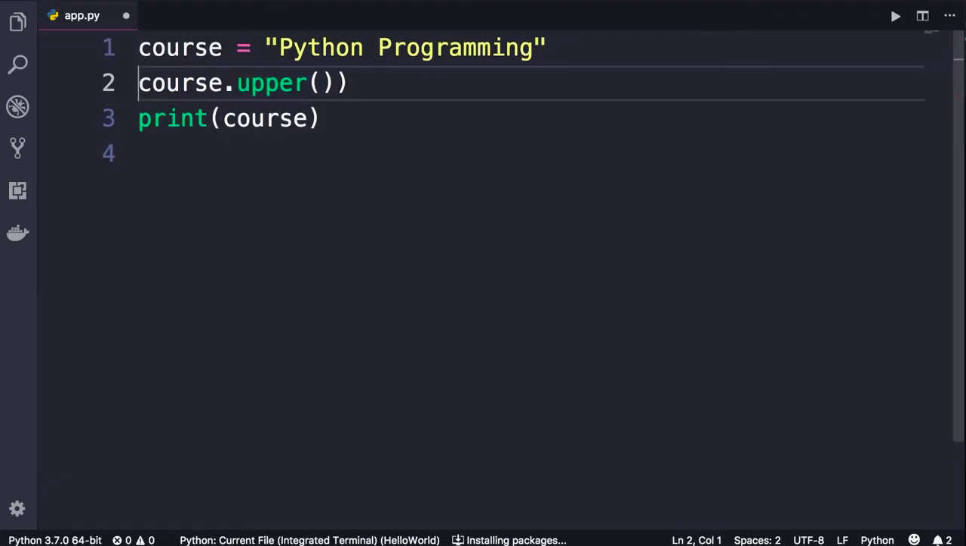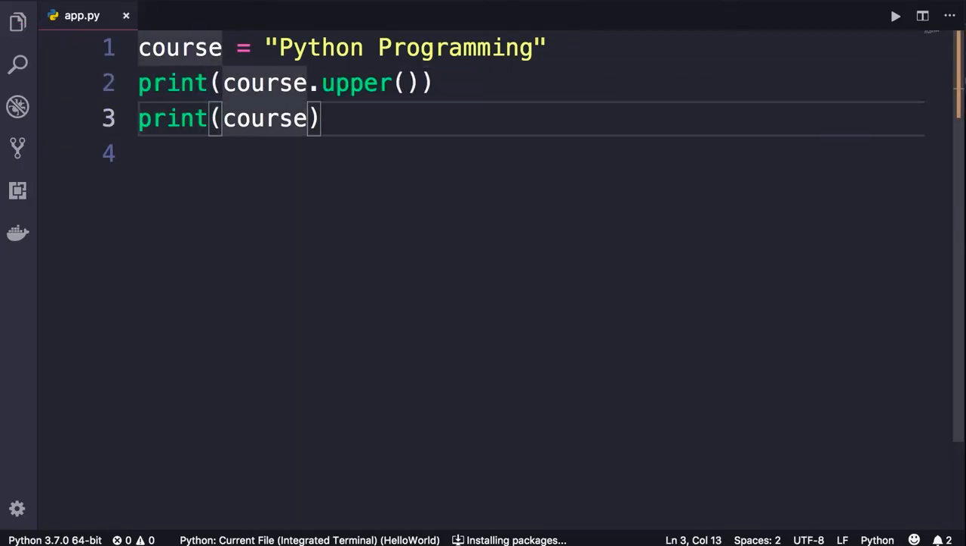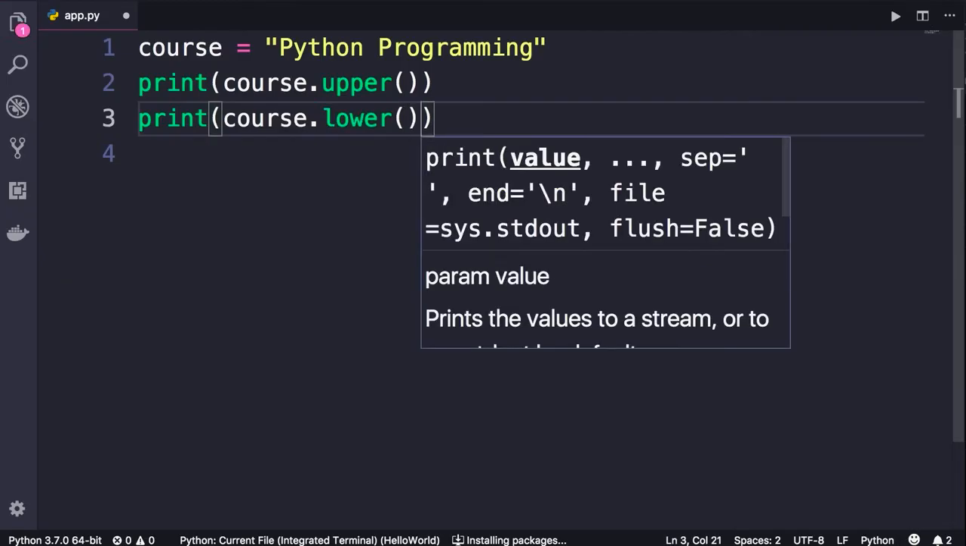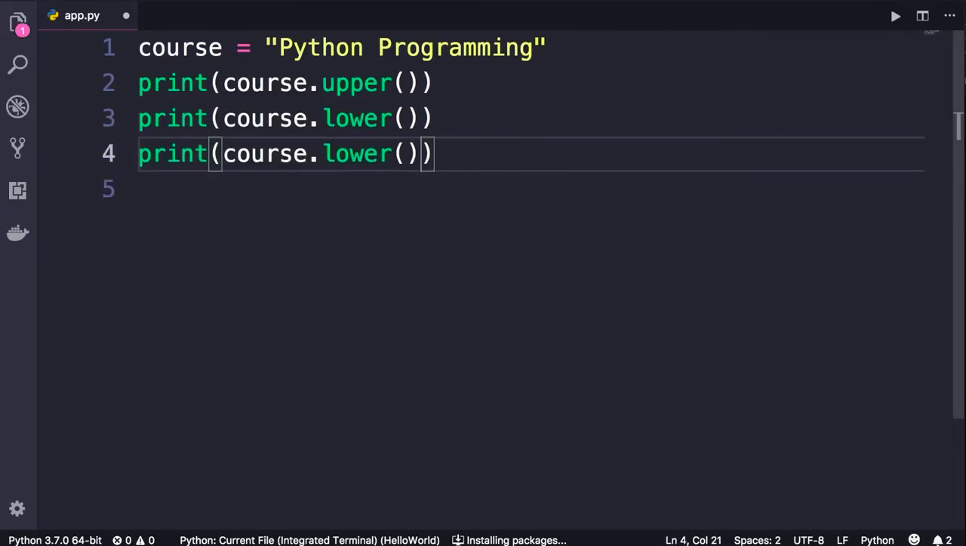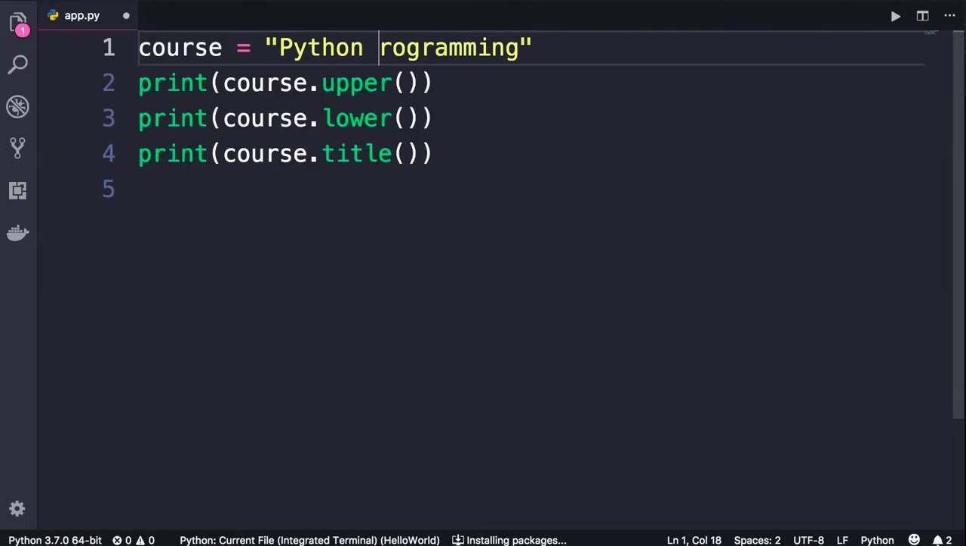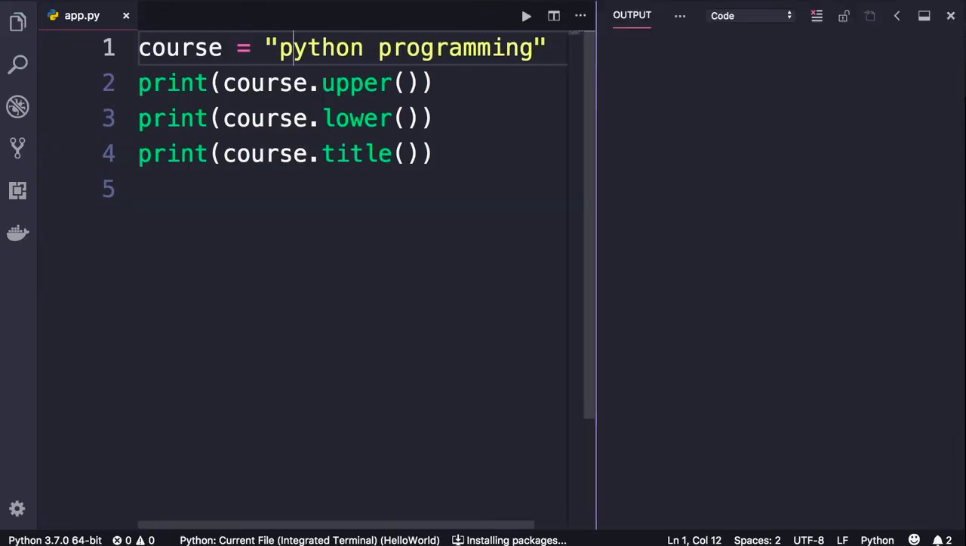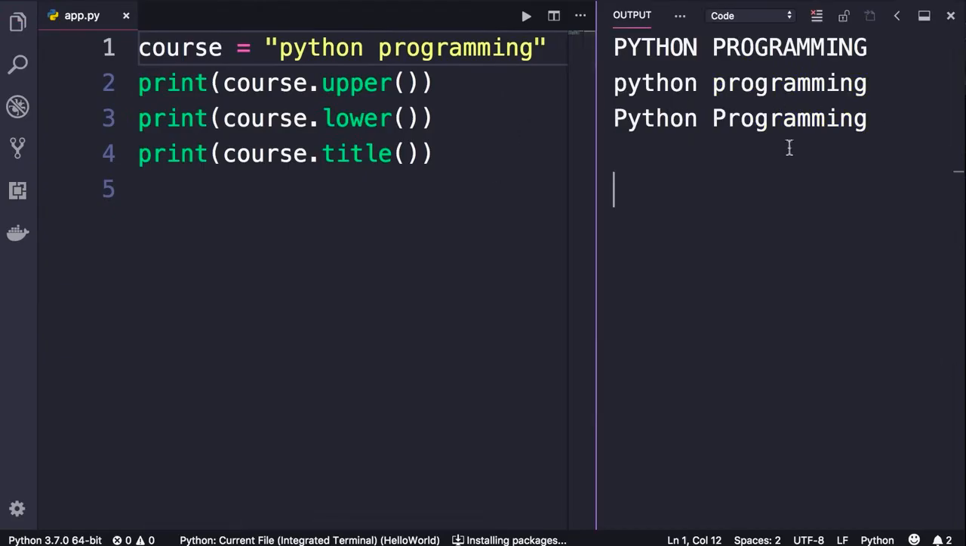We can store it in a variable like course underline capital, like this. Now, to keep this demo simple and consistent, I'm going to revert this back and use a print statement. We also have the lower method to convert a string to lowercase. We also have title, which will capitalize the first letter of every word. So if our string was like this, when we call the title method, we get Python Programming as you see here.